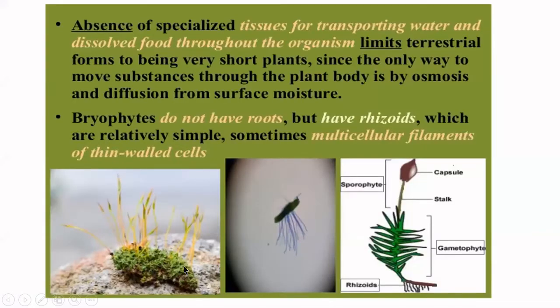I'm just going to refresh what we have already seen. So you don't have any specialized tissues for transporting water and dissolved food. Only in higher bryophytes you have this hydroid and leptoid. Hydroid for transferring water and leptoid for transferring food. You can see this only in higher bryophytes. So in most of the bryophytes you don't have any specialized tissues.